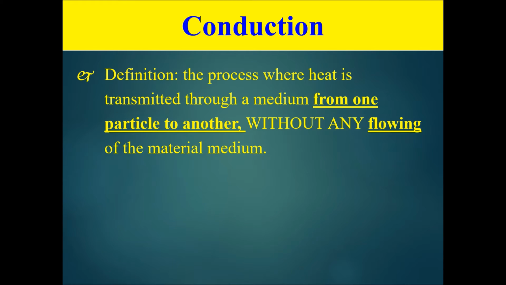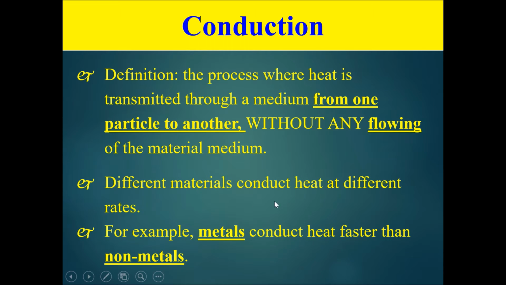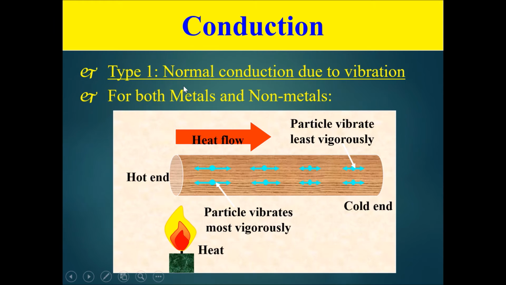Definition of conduction is a process by which heat is transmitted through a medium from one particle to another without any flowing of the material medium. None of the medium can move from one place to another. Different materials will conduct heat at different rates. For example, metals conduct heat much faster than non-metals, and that's why you use metals in your cooking pots and pans. This is the first type of conduction, and this is called the normal type of conduction.